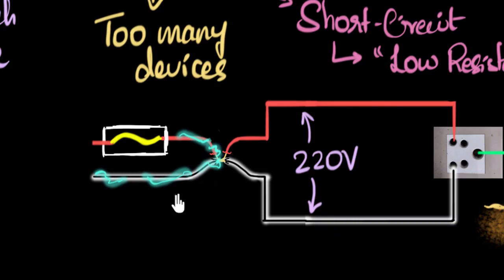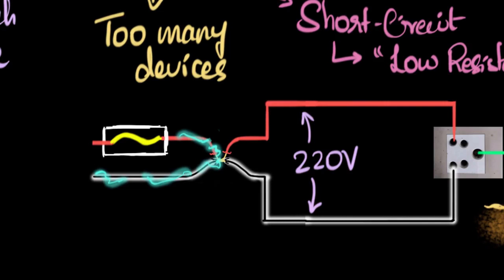And now why that is bad is because if the resistance is very low and you have a pretty high voltage of 220 volts, that means the current in this is super high. It can be in terms of thousands of amperes. So the current is going to be pretty strong. And again, we're going to overload our circuit. Too much current is overload. And again, it's the fuse that helps us protect against that.